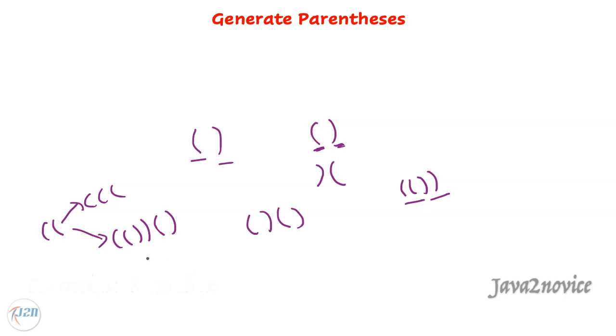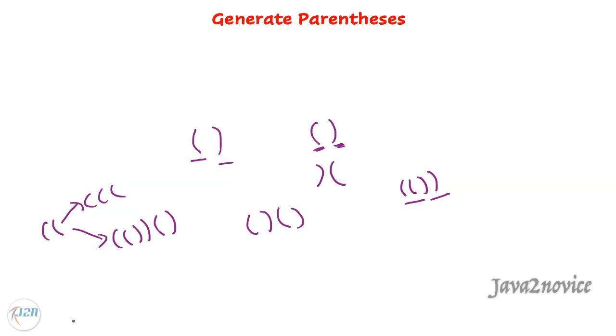Like this. Based on this, if you closely notice, the number of closing parentheses cannot be greater than the number of opening parentheses at any time while constructing these combinations. At max, both can be equal. Closing parentheses should never exceed opening parentheses, but opening parentheses can exceed closing parentheses in the flow. We will use this formula to build our logic.